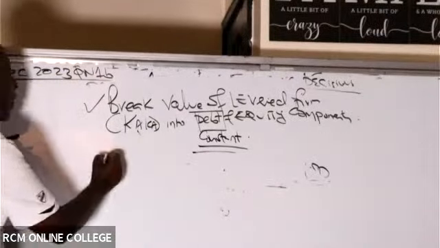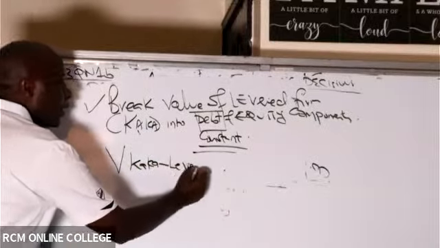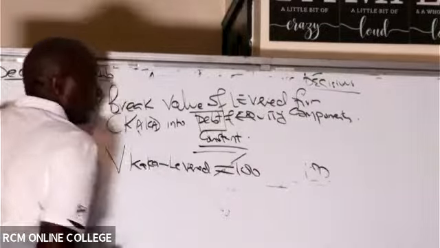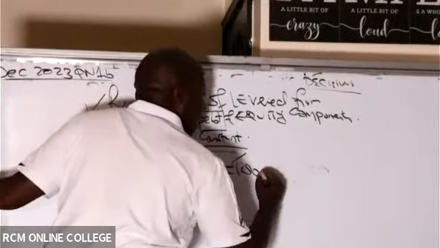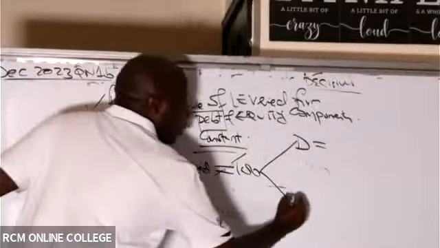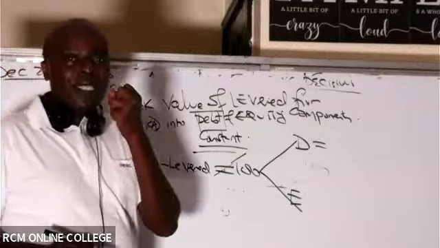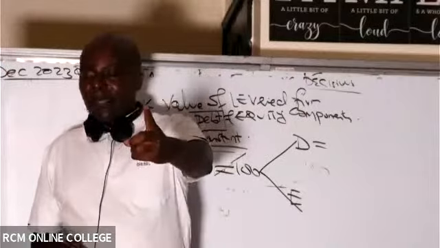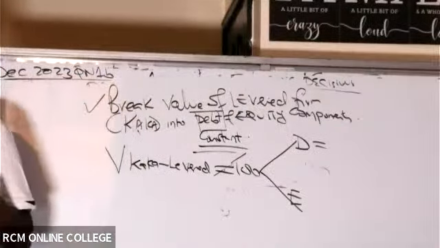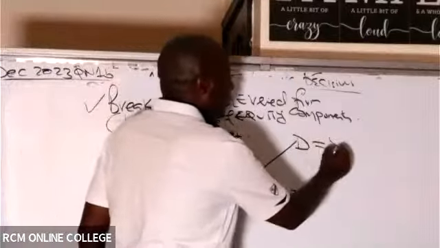So we have the value of 𝗁, which is levered. In this case, this value is exactly 100. Go ahead and break it down, and if possible, always have debt at the top. Break it down to debt versus equity, because debt is given. Have they given me the debt of 𝗁? Look at that column. They have told me it's 50, isn't it? The debt of 𝗁 is 50.